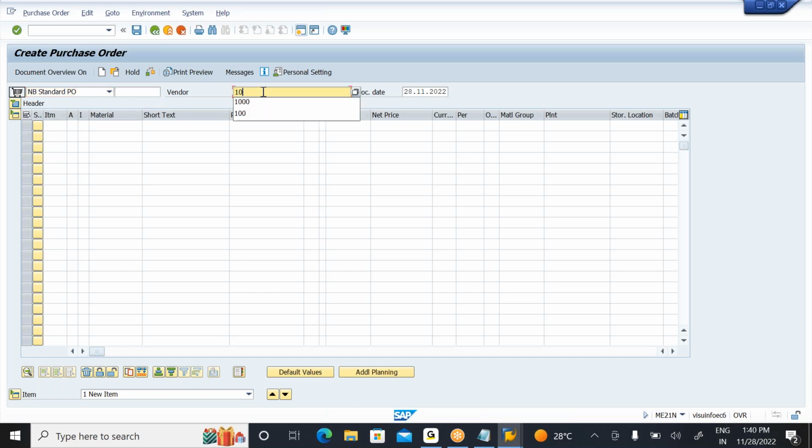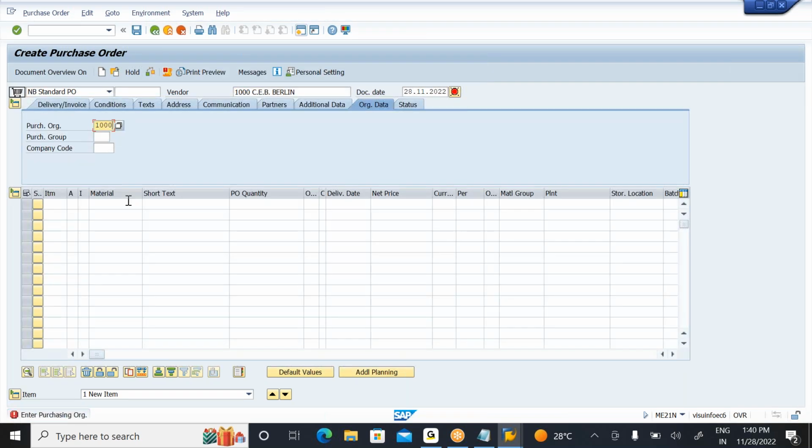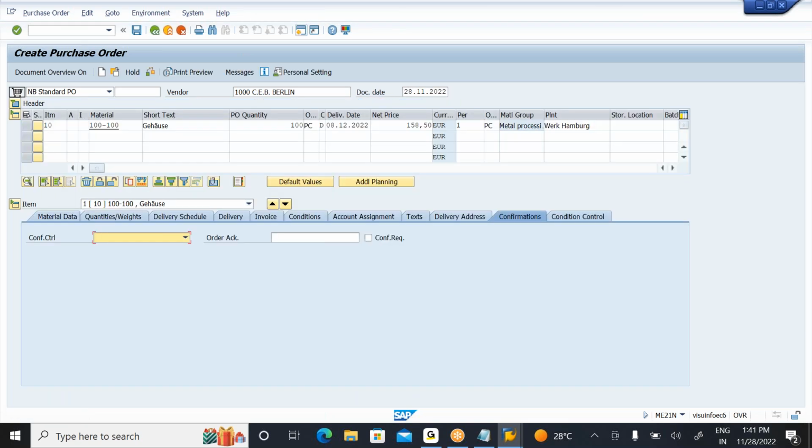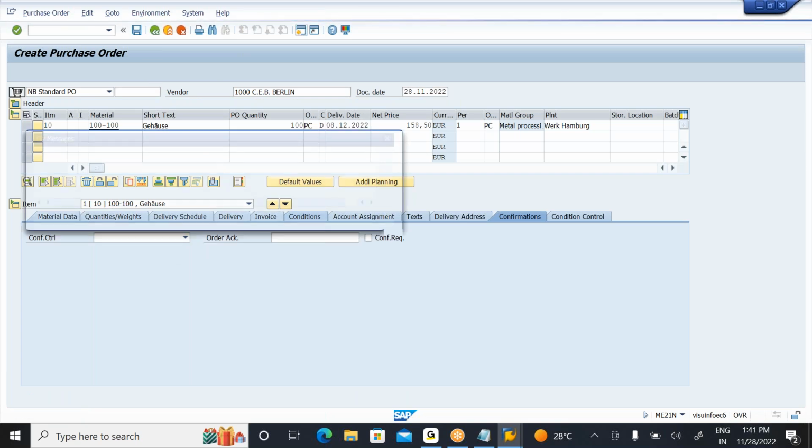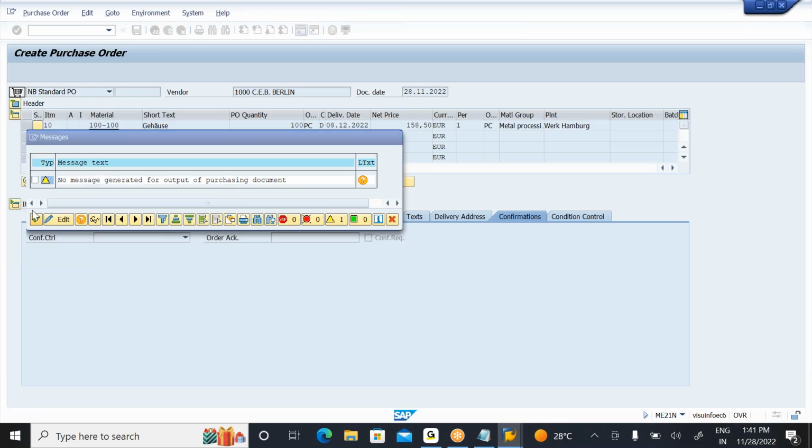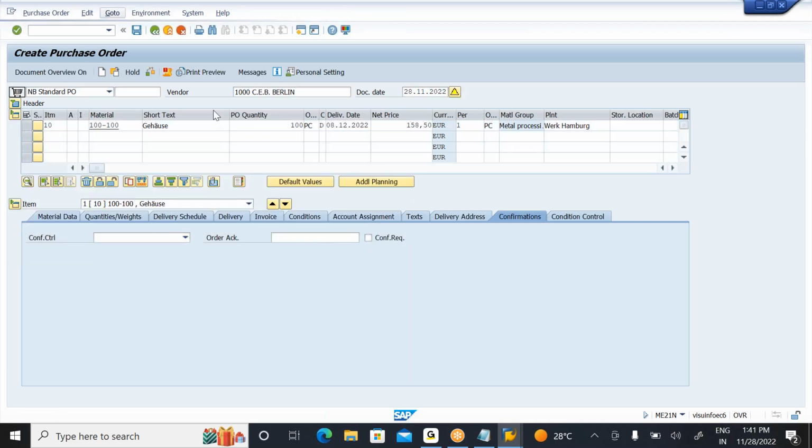Enter all the details: which vendor we are giving the order to, the purchasing organization, purchasing group, and the company code. What is your material? The material is 100, with the quantity, for which plant. So enter the plant and the storage location. Once you enter all these details, click on message check. Then simply click on save.